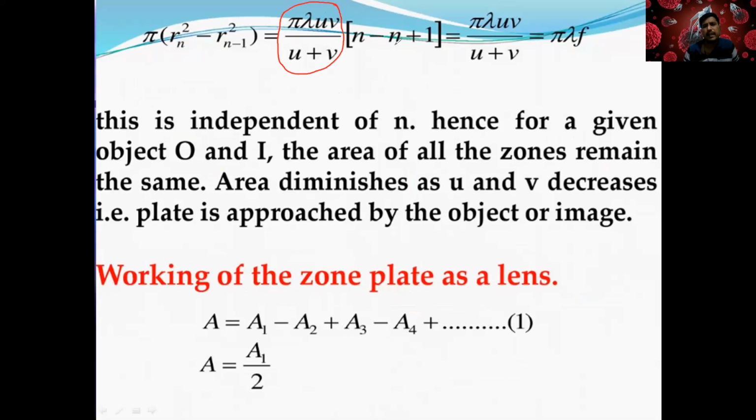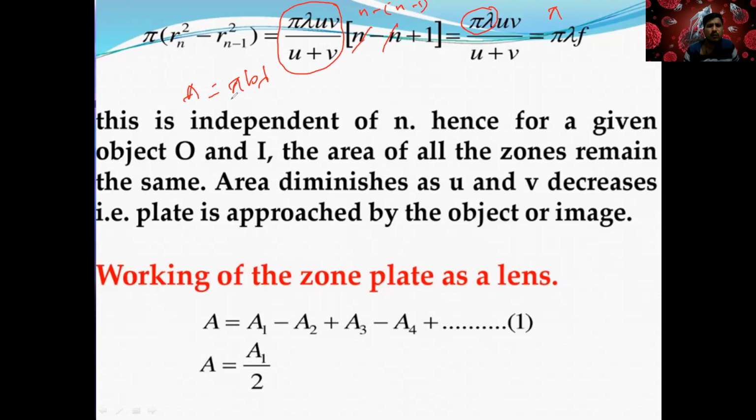So n minus (n minus 1), right? Yes, sir. So everything is common. So n minus n plus 1, n gets cancelled, 1 remains. So this entire thing you got. Here we already know this is pi lambda, right? We already proved that the area is equal to how much did we get? Tell me, pi b lambda, right?